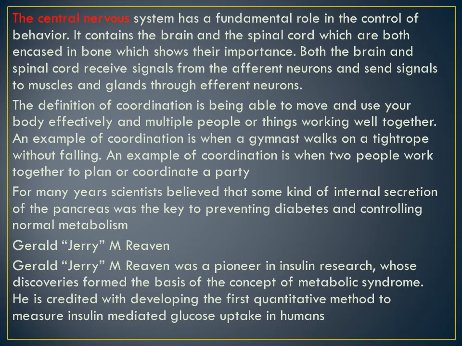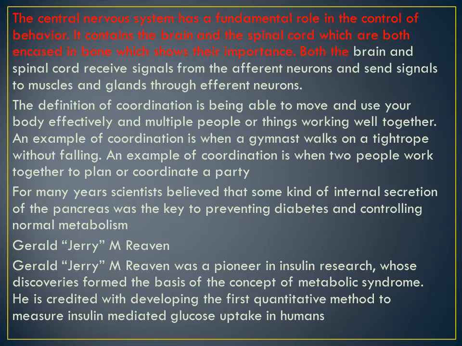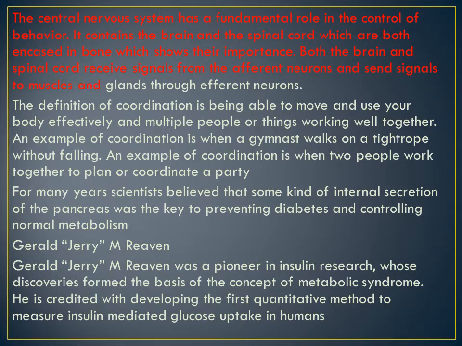The central nervous system, as we have seen, has a fundamental role, it is a main part. It has the brain and the spinal cord, which are both encased in bone, which shows their importance. Both the brain and the spinal cord receive signals from the afferent neurons. We have finished this, I know it's a revision for you, but this is a lengthy lesson and we are getting 2 days in a week, so you may forget it.